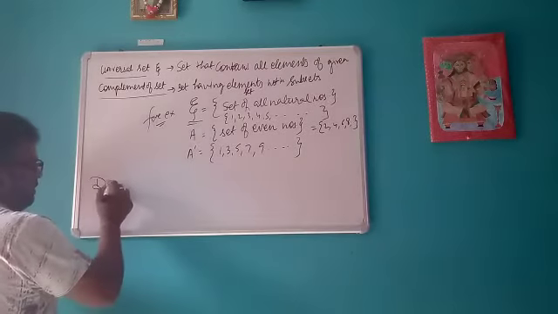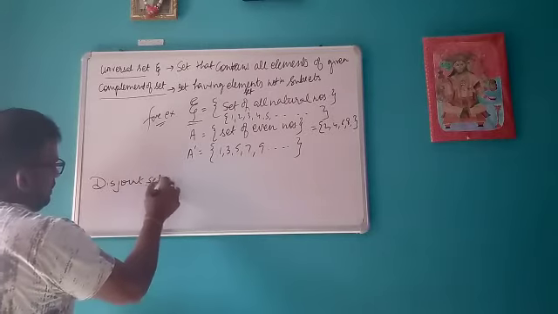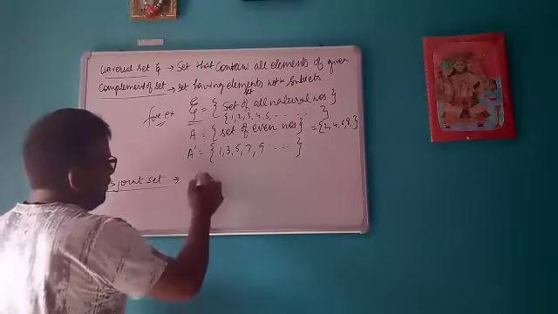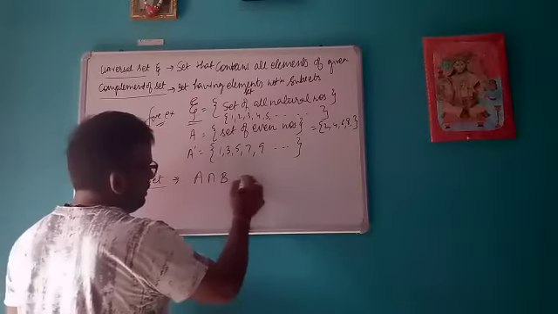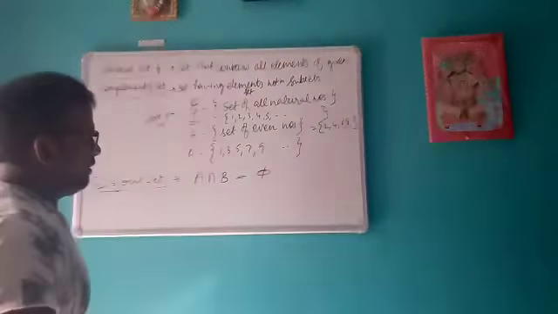Then next is disjoint set. Okay, disjoint set means when A intersection B is equals to null set. That means whenever there is no element common in two sets, in that case those sets are known as disjoint sets.